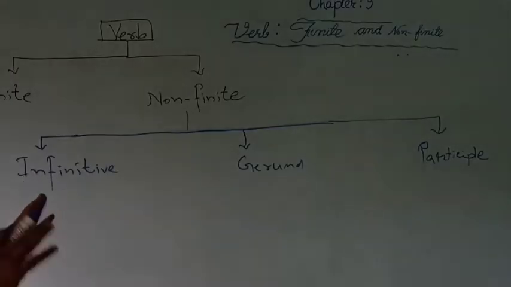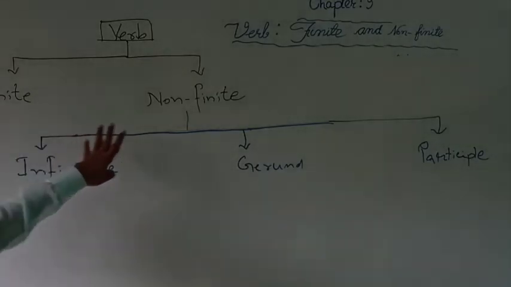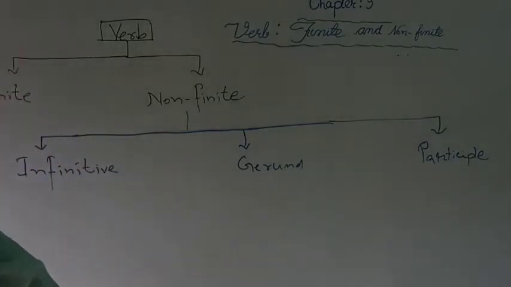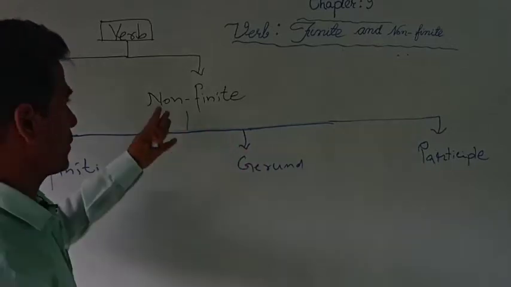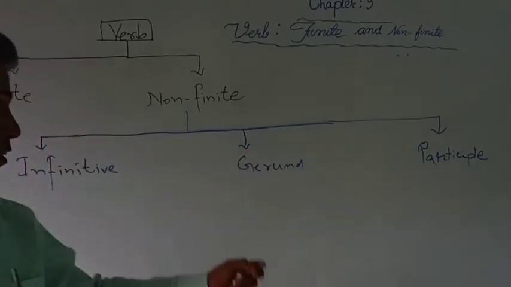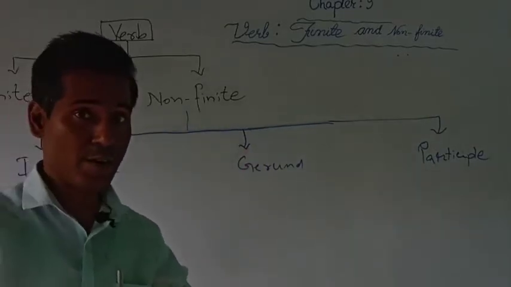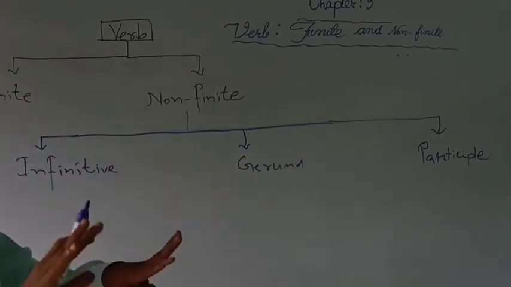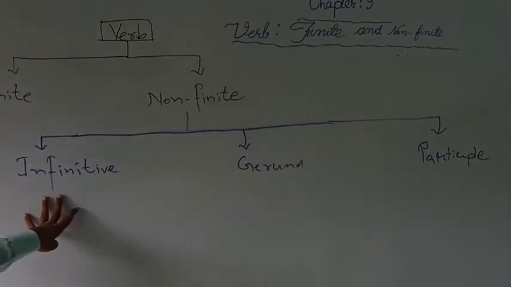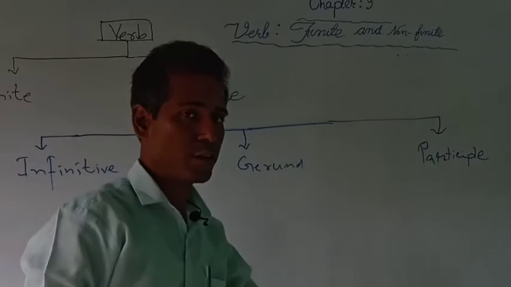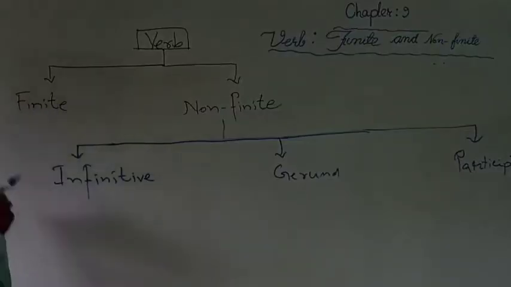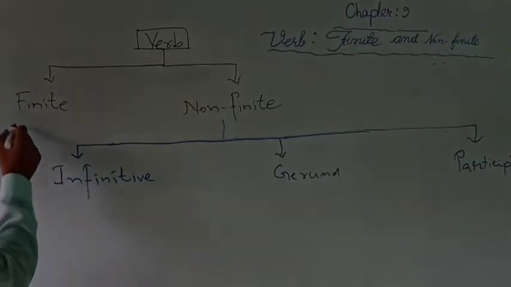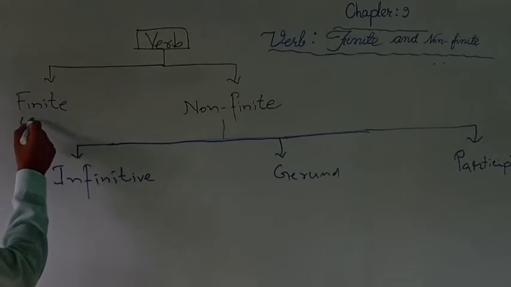Okay, so what we got, verbs are classified as finite and non-finite verb, and today in this class we are going to learn about non-finite verb. So let us explore the non-finite verbs, and non-finite verbs are again classified as infinitive, gerund and participle. So finite means what we have learned, finite means limited.